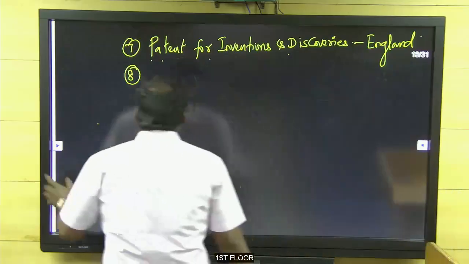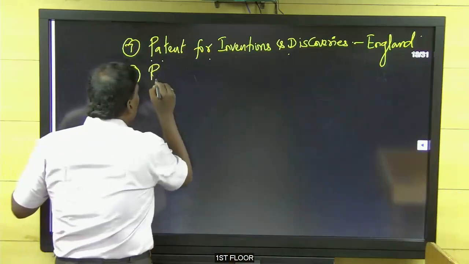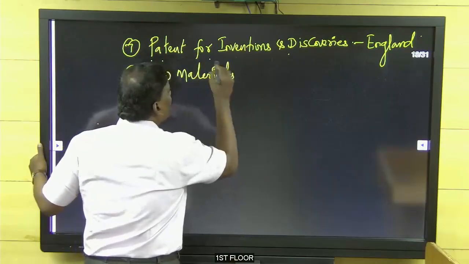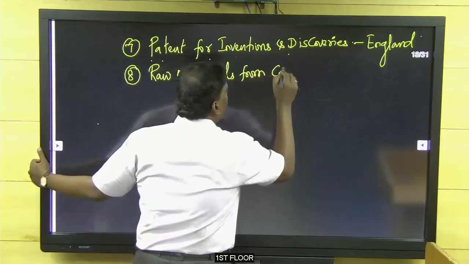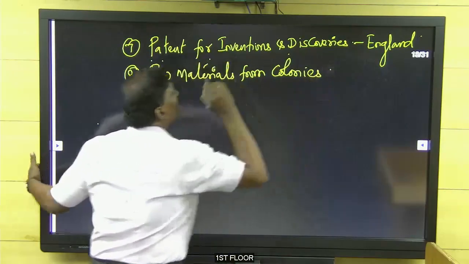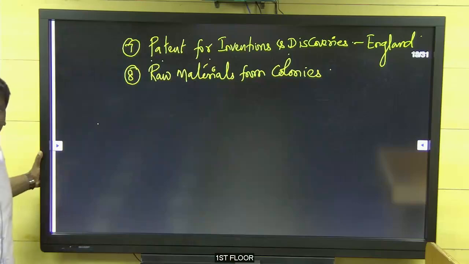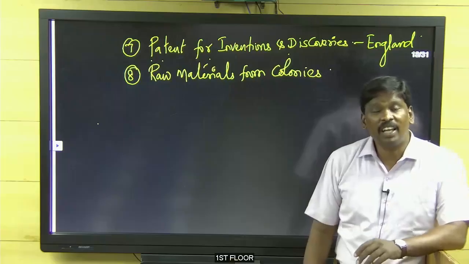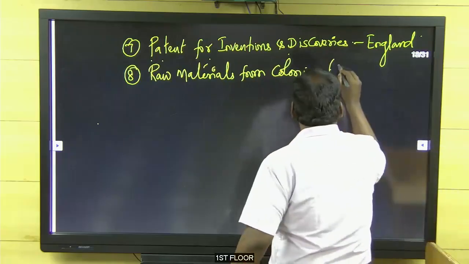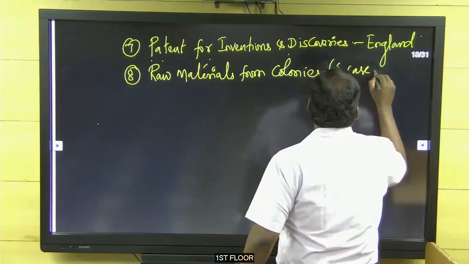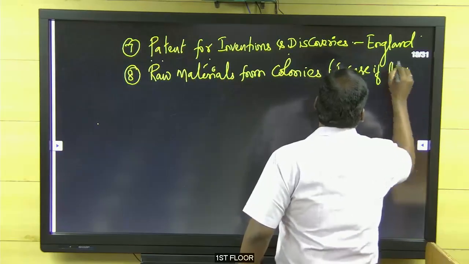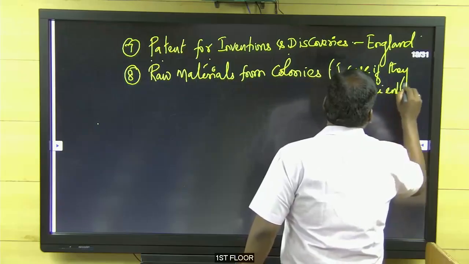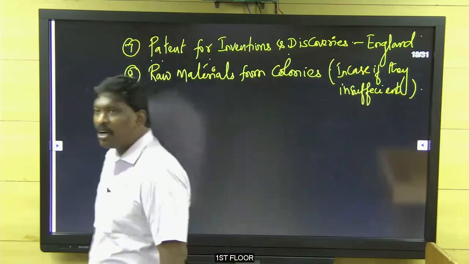Simply write it as raw materials from colonies. In case they have insufficient raw materials, they are able to get them from the colonies.